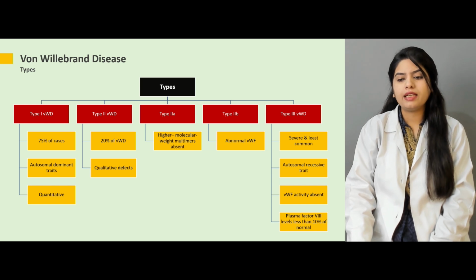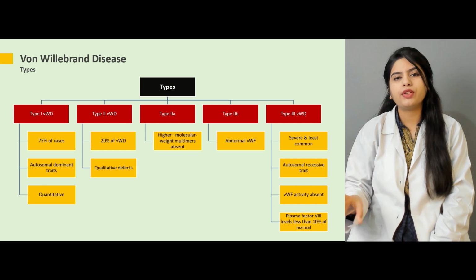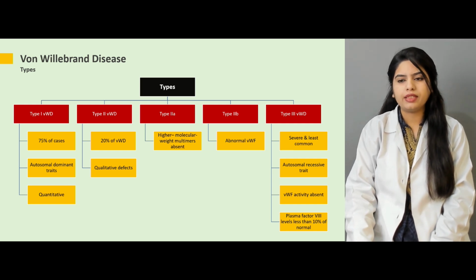Plasma factor 8 level may be less than 10% of normal in patients who are suffering from type 3 von Willebrand disease.